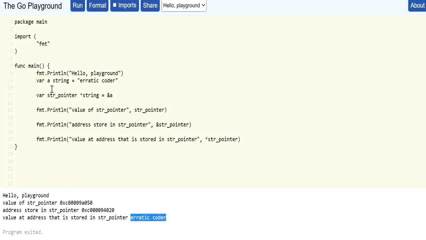So here what we are doing, we are taking a variable a that is of a string type, and in this variable we are trying to store the value erratic coder. Here we have taken a string type pointer that is storing the address of variable a. Now here I am printing the value of this pointer. The value of this pointer is basically the address of variable a, and the value at the address that is stored in this pointer, that means the value of variable a, is erratic coder.